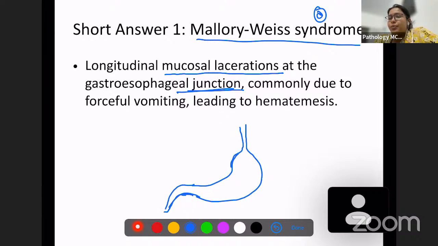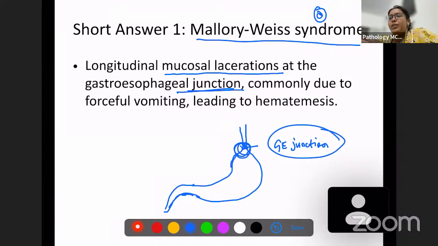It goes on into the small intestine, right? So there is a sphincter over here. Okay, this is the gastroesophageal junction. In between the stomach and esophagus is the gastroesophageal junction, and there's the gastroesophageal sphincter also over here.